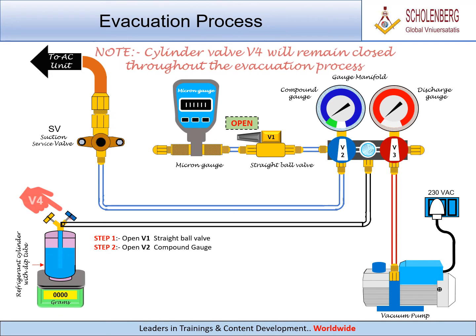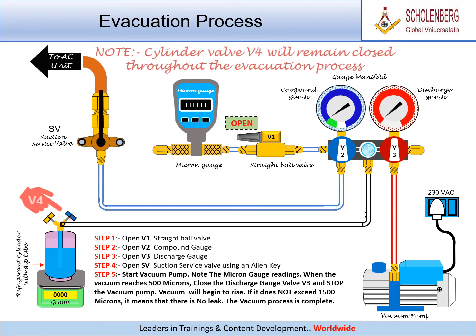Step 3. Open V3 discharge gauge valve. Step 4. Open SV suction service valve using an Allen key. Step 5. Start vacuum pump.